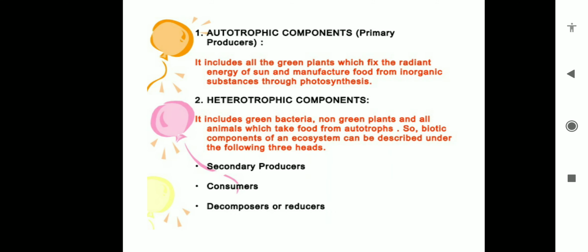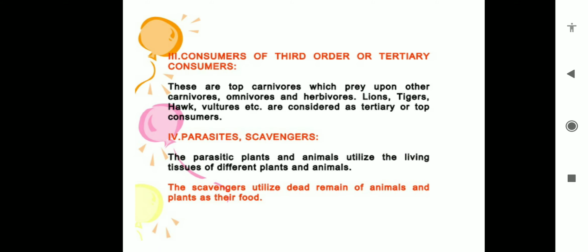As I told you, the autotrophic component is the primary producer because they fix the sunlight, and with the help of carbon dioxide and water in the presence of chlorophyll they prepare food, so they become the primary producer. In the heterotrophic components, we have consumers and decomposers. So first comes the producer, second the consumer, and third the decomposer.